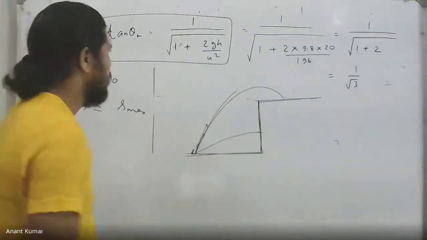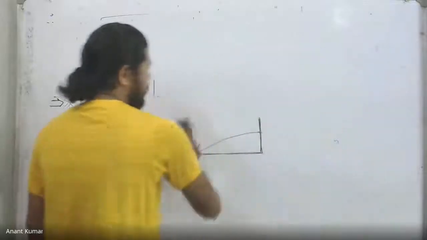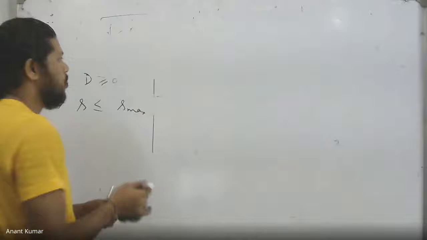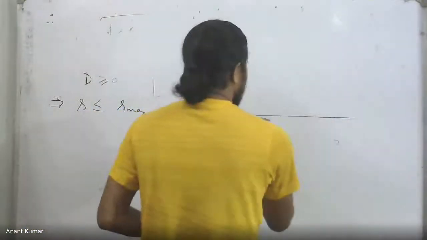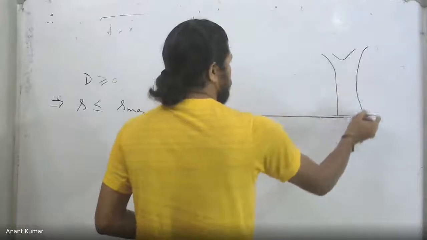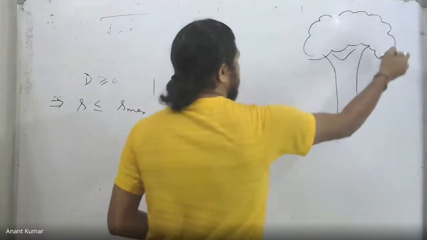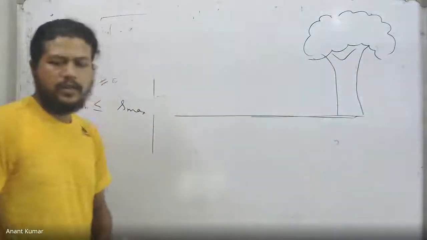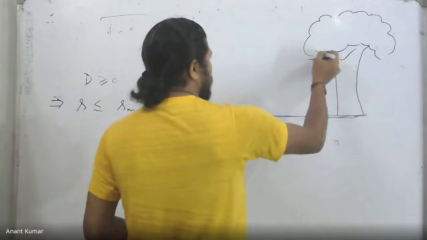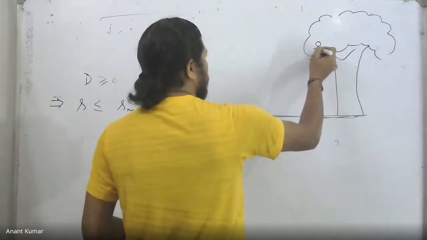There's some conceptual question, by the way. Say there's a hunter who is sighting a tree on which there's a monkey sitting on a branch, just enjoying some fruit.